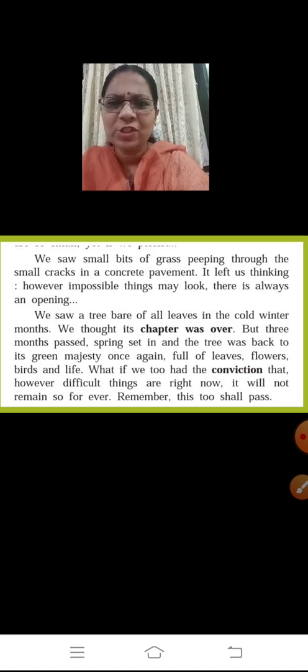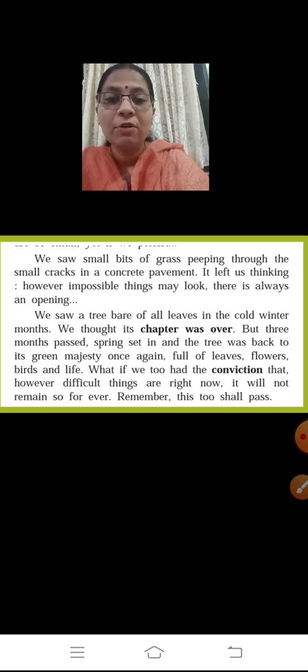Fine. We saw a tree bare of all leaves in the cold winter. In the cold winter months, we thought its chapter was over. But 3 months passed. Spring set in and the tree was back to its green majesty once again, full of leaves, flowers, birds, and life. What if we too had the conviction that, however difficult things are right now, it will not remain so forever? Remember, this too shall pass.